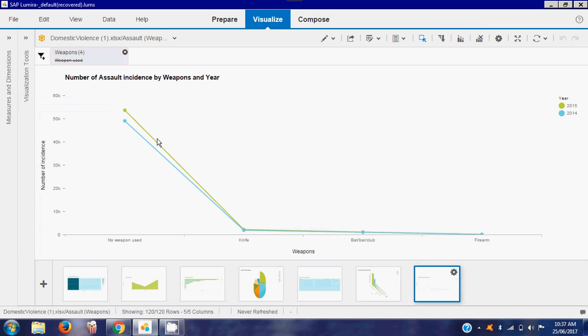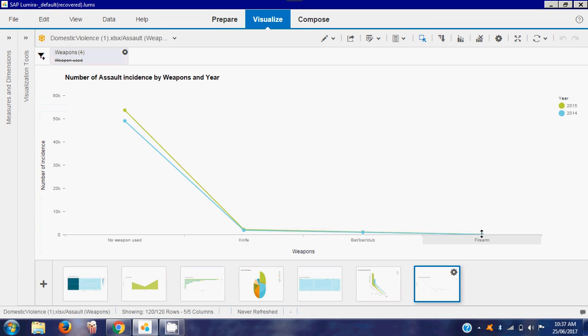Now let's move to the last graph, which is the number of assault incidents by weapon and year. In this graph we are describing the kind of weapon used in the incidents. This is a line chart showing trends for the years 2014 and 2015. It tells us about the weapons used by the offenders. As we can see, in most of the cases no weapon was used. When it comes to weapons used, knife is at the top of the list and firearm at the last.